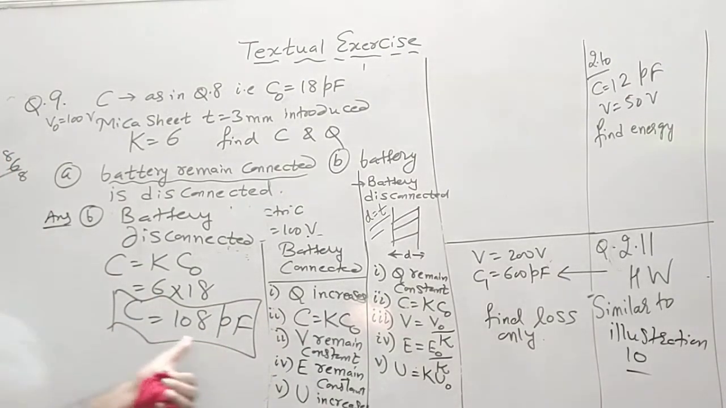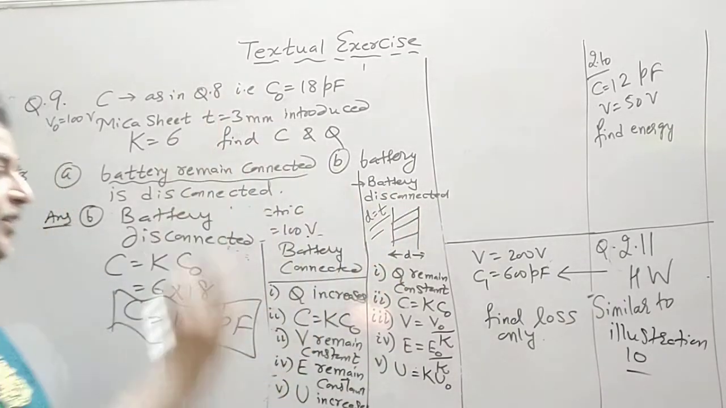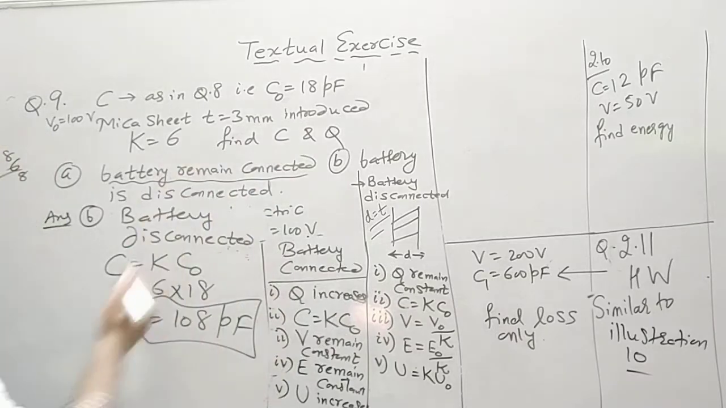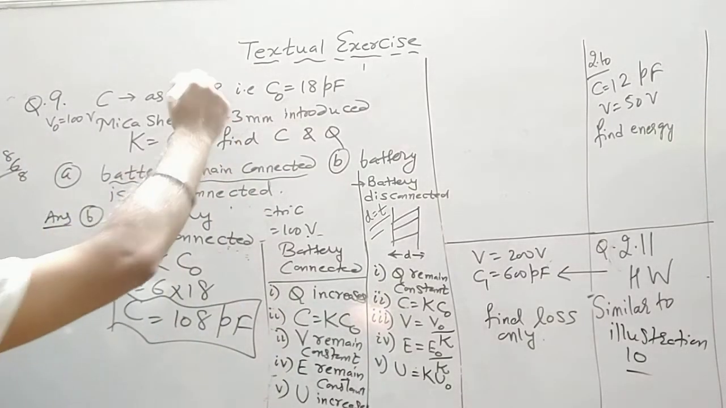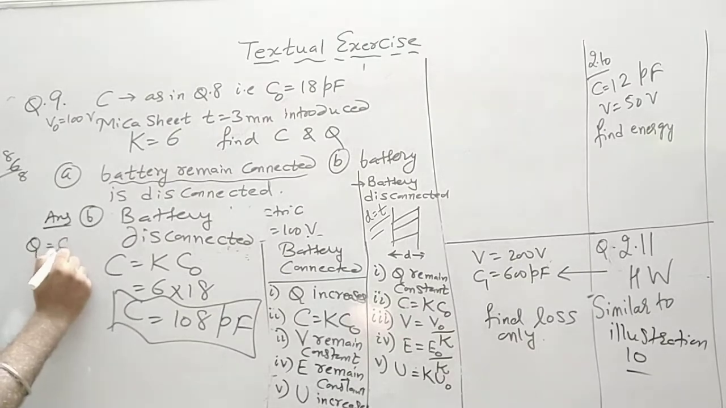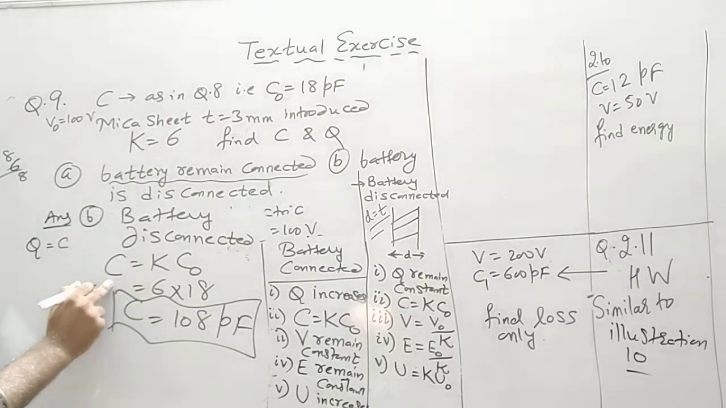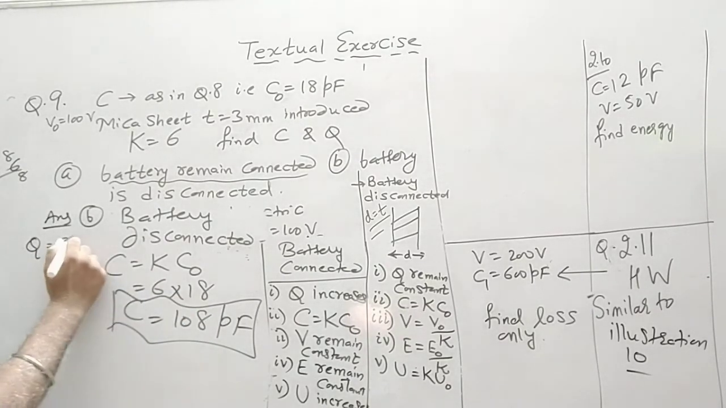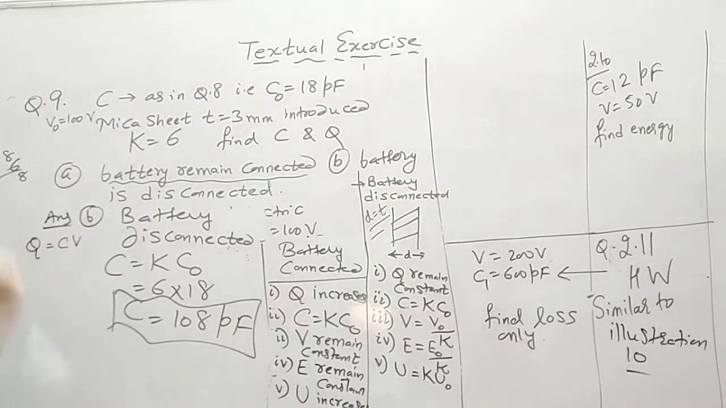So this is about the C. C increases whether the battery is disconnected or connected. Q will remain the same as what we found in question number 8, or again I can find Q is equal to new C multiplied by V. V is 100 volt, and in the new case the V remains constant. So V is the same in that case.